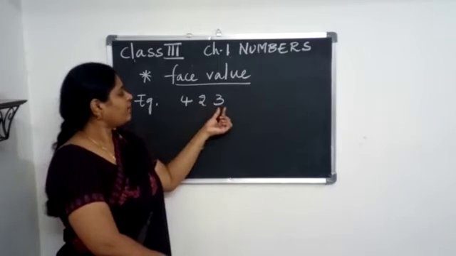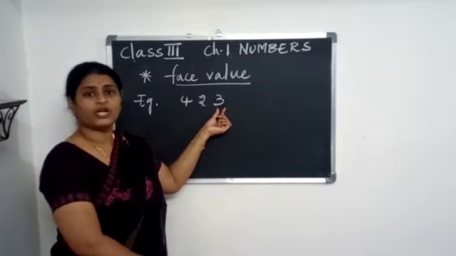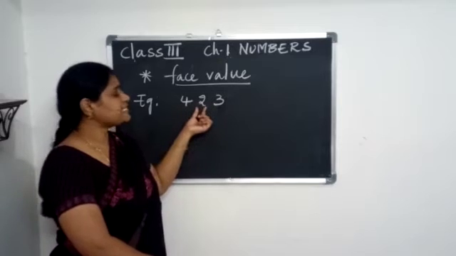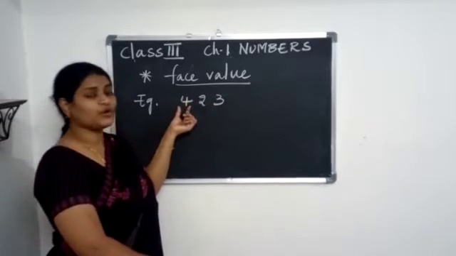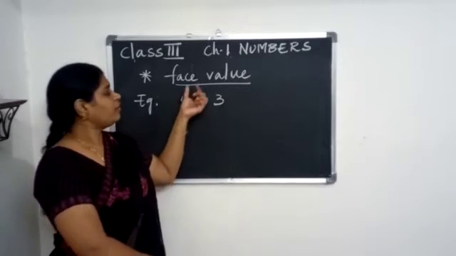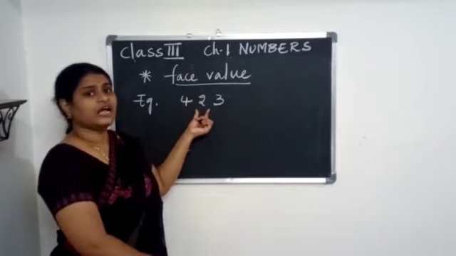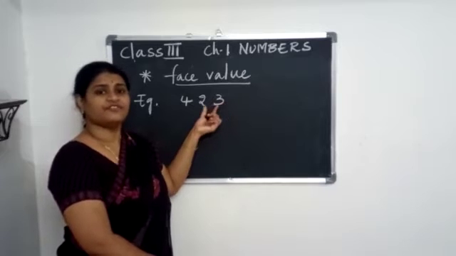So, if I ask you what is the face value of 3, what are you going to say? It is 3 itself. What is the face value of 2? 2 also is 2. What is the face value of 4? 4 also will be 4. So, face value is nothing but the value of the digit itself. So that is face value.